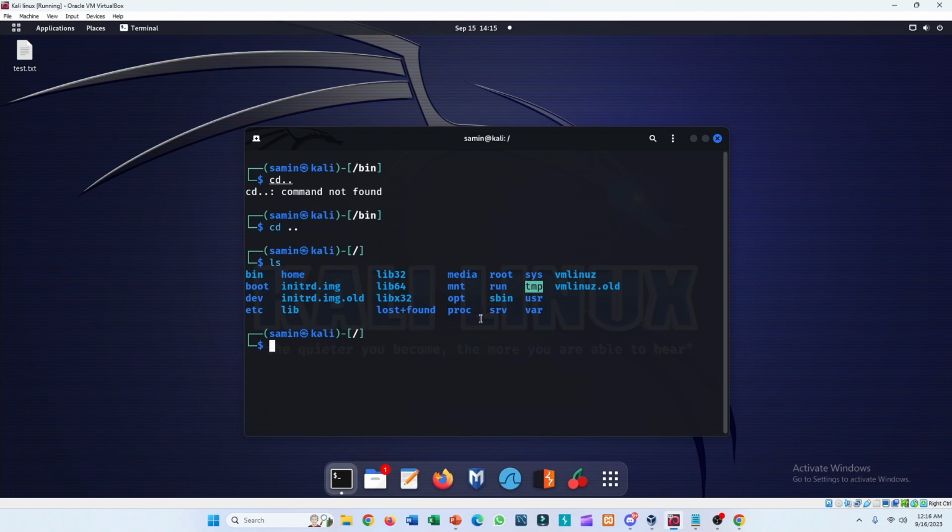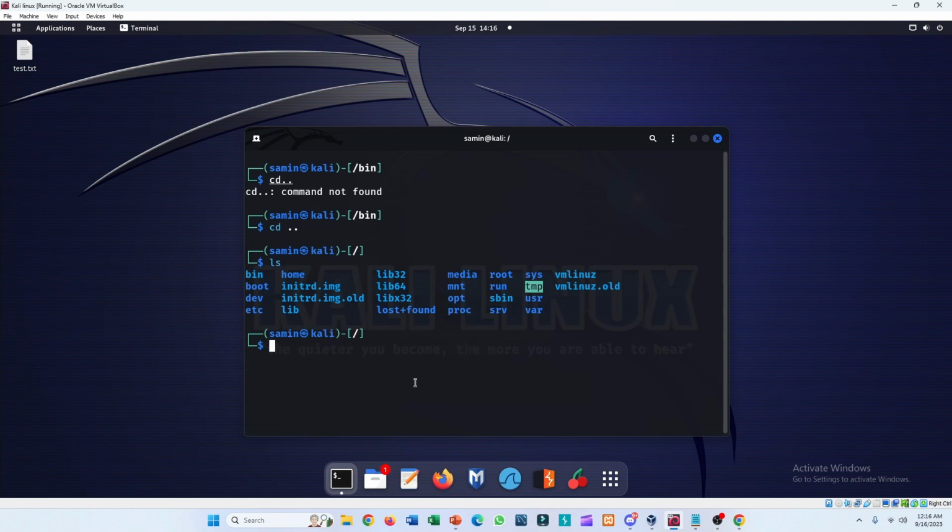Next I will talk about the /proc directory. This contains info about system processes and running processes. We can also get CPU information from this directory.